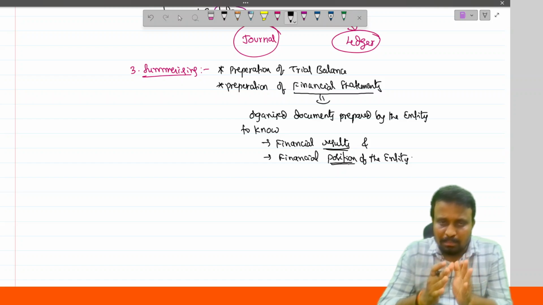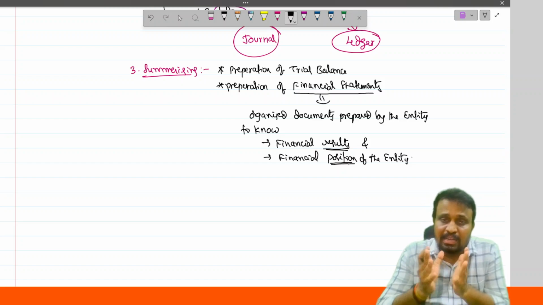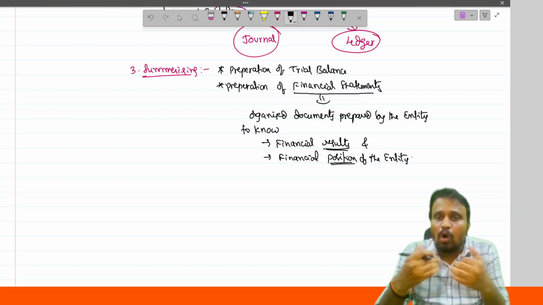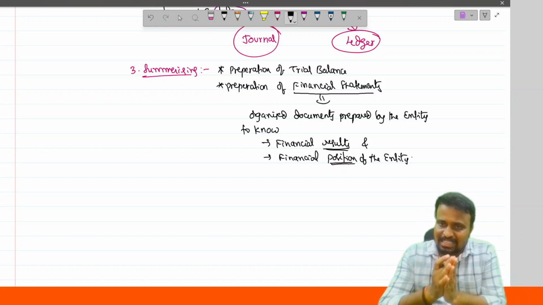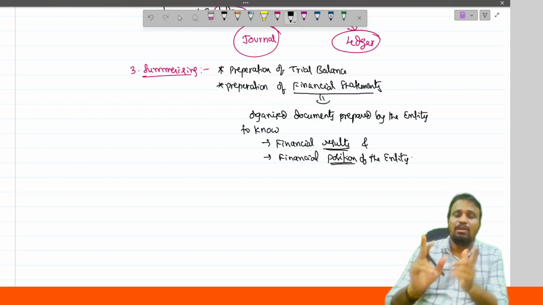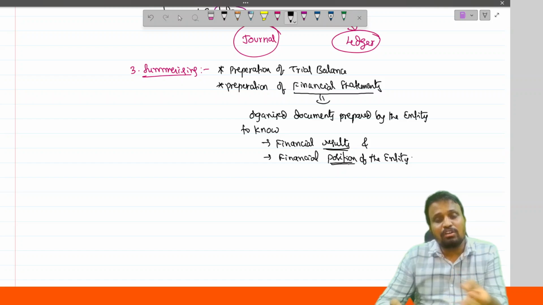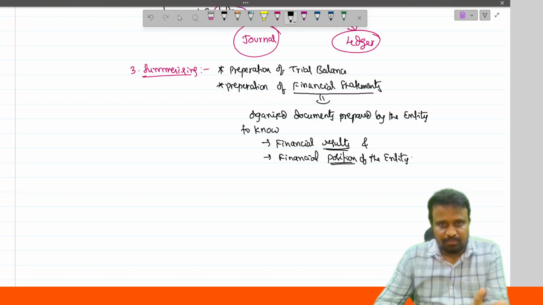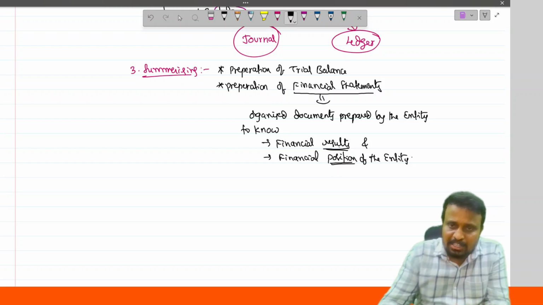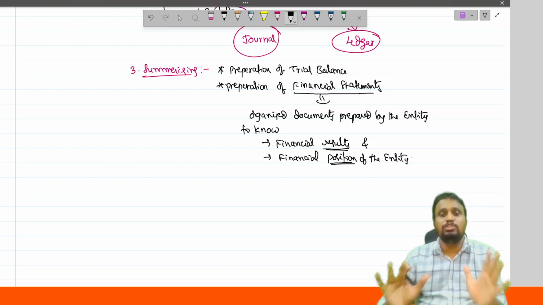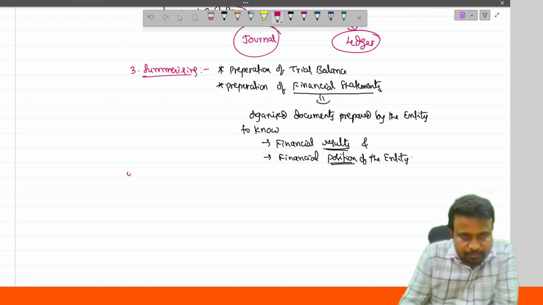So summarizing is simply the process of preparing a summary statement of all accounts we maintain in the ledger. Summarizing generally consists of two things: one is the preparation of the trial balance, another is the preparation of the financial statements. Financial statements are used to know the financial results and the financial position of the entity. Clear? Next.